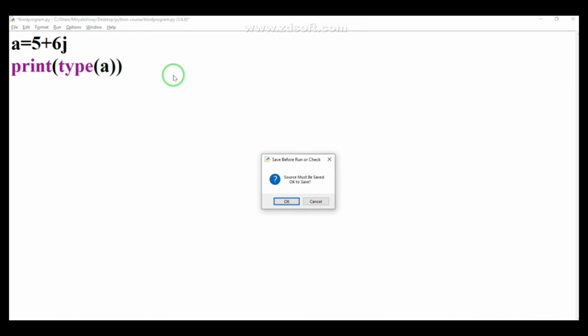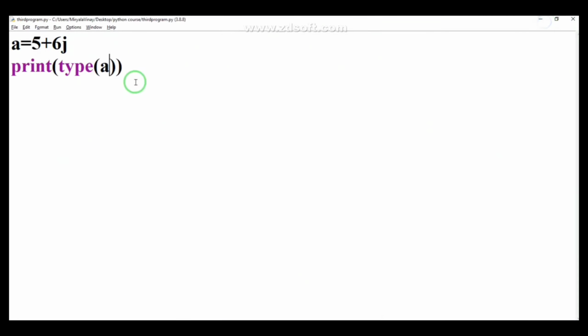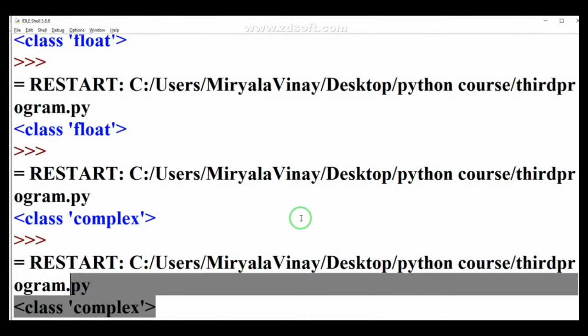When I run this program, you can see the output has changed to class complex. It is telling us it belongs to the complex data type. Let me change this j to capital J and check whether it runs fine. Yes, it is working fine. It is showing class complex only.